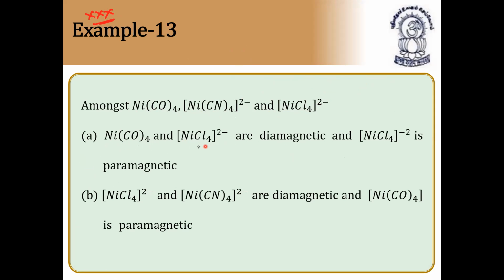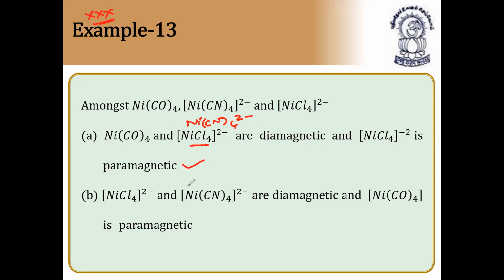Tetracarbonyl nickel(0) and tetrachloronickelate(II) are diamagnetic and tetrachloronickelate... both are the same as given. Maybe the option is wrong. This should be NaCN taken 4 times, [Ni(CN)4] 2 minus. So this is diamagnetic and this is paramagnetic.